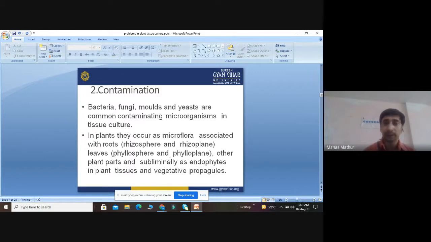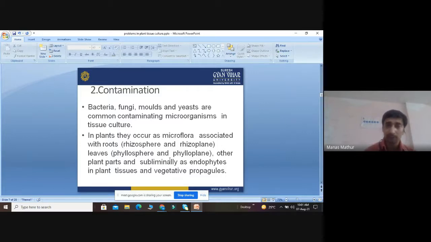However, in plants, they occur as microflora associated with roots, that is, at the rhizosphere and rhizoplane levels, and also at the phyllosphere and phylloplane levels. Basically, the root is the main part of the plant. All the minerals, water, and nitrogen fixing bacteria act on the roots. So they are the backbone, the base for the development of the plant.